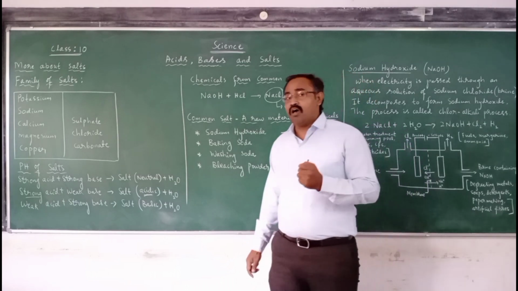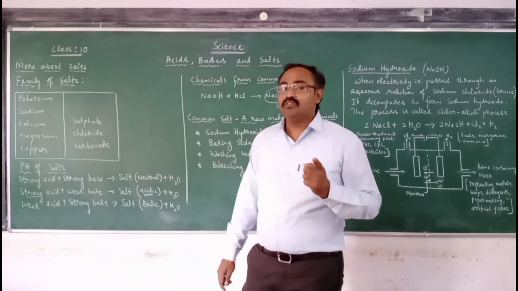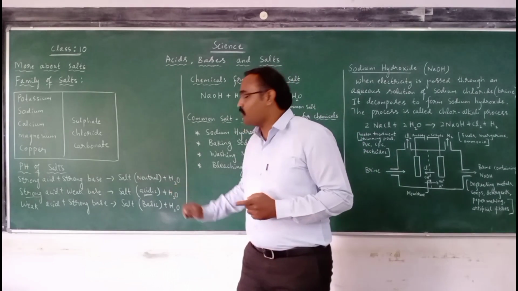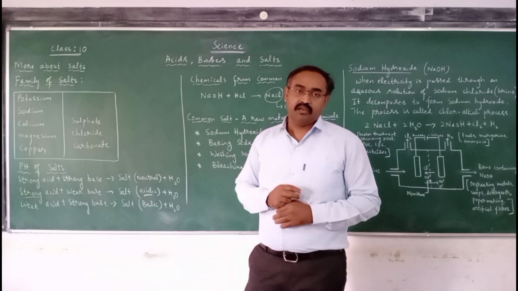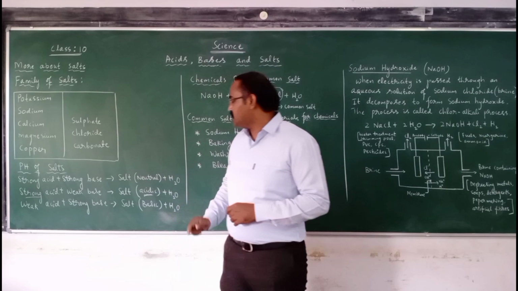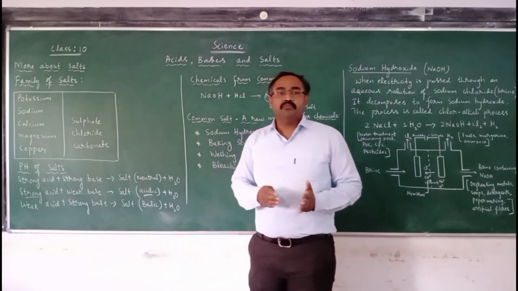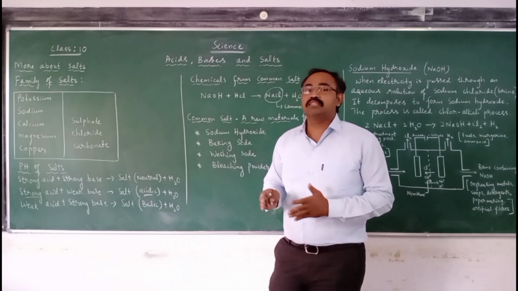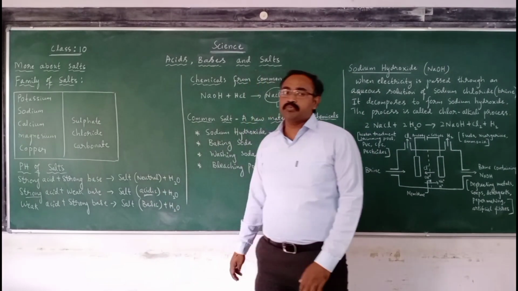But when a strong acid reacts with a weak base, we get a salt of acidic value, that is, pH is less than 7. But when a weak acid reacts with a strong base, we get a salt of basic nature, with pH value more than 7. So this is about the pH of salts.